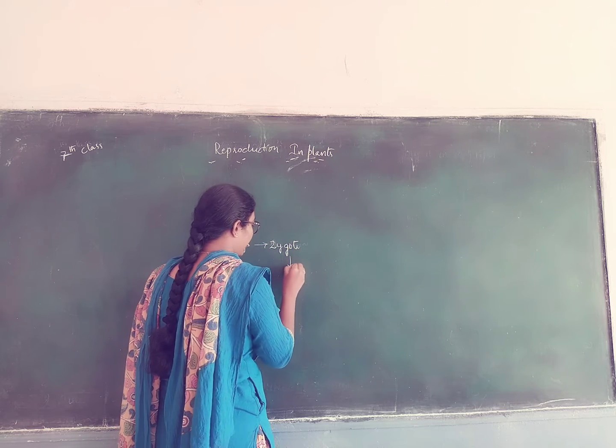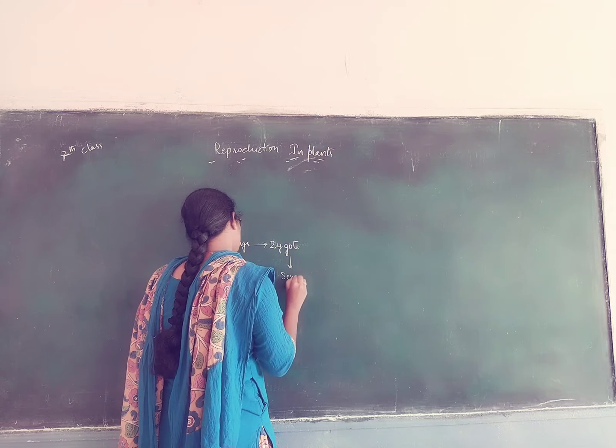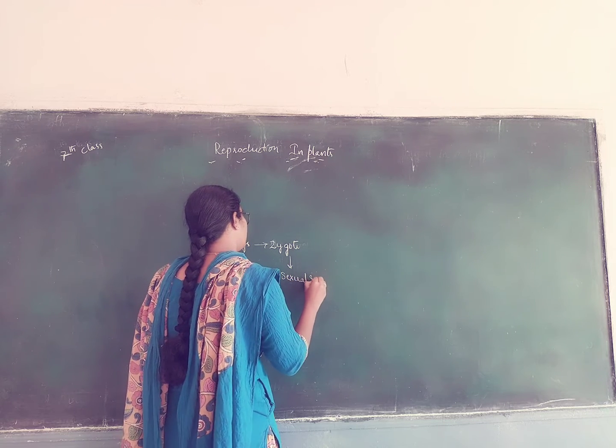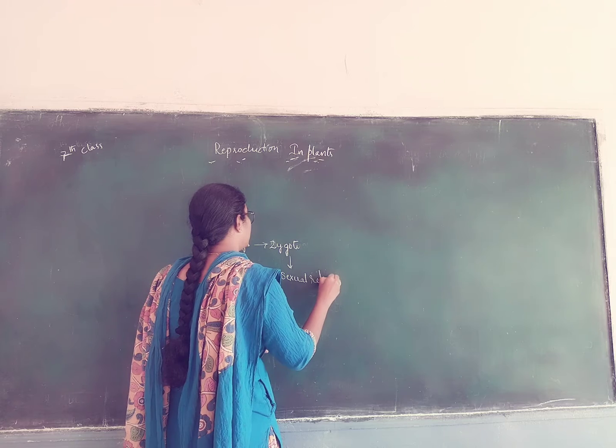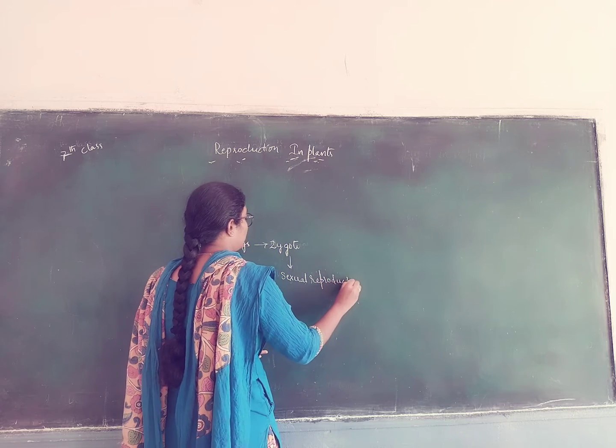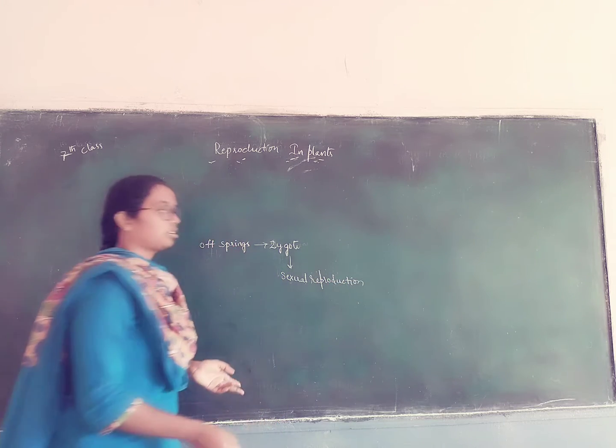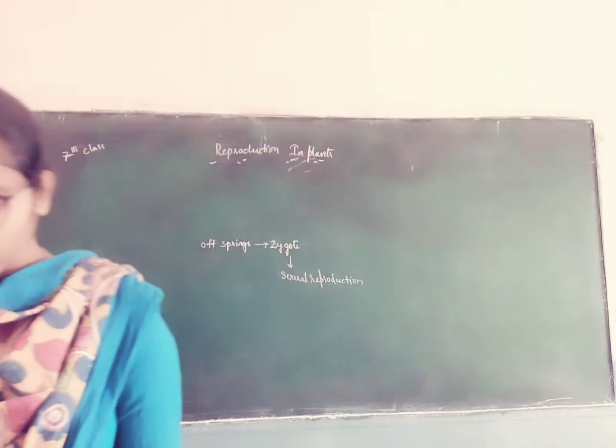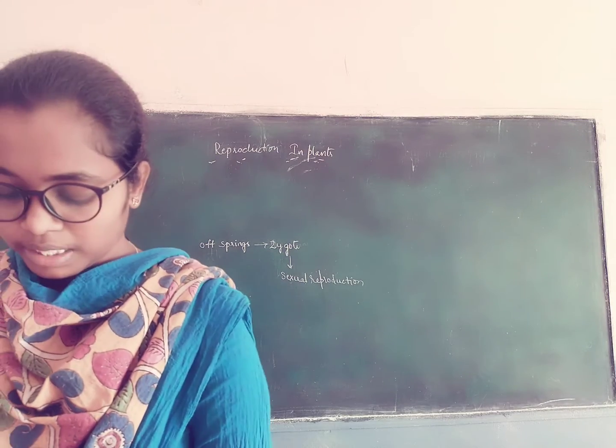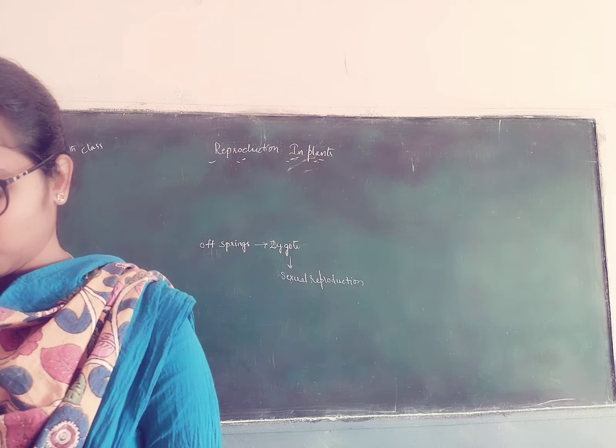We often find that some plants grow from their cuttings or some other parts.